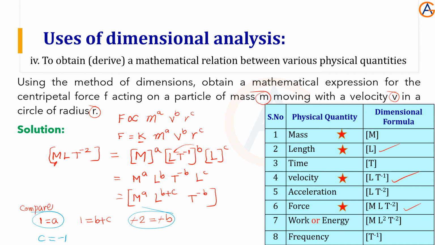So again, substitute all these values, the A value, B value and C value, in the equation here. So we get our final answer as F equal to some constant K, m power 1, so m only, v power 2, mv square, whereas r power minus 1, r power minus 1, like this.